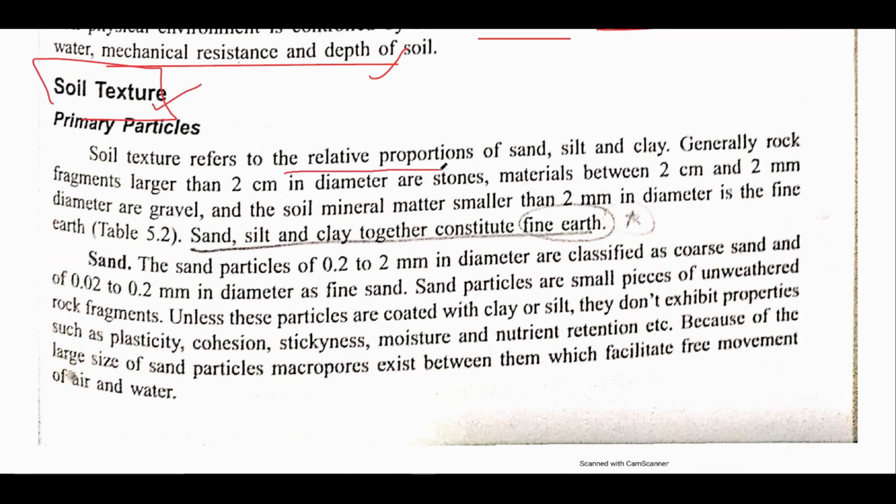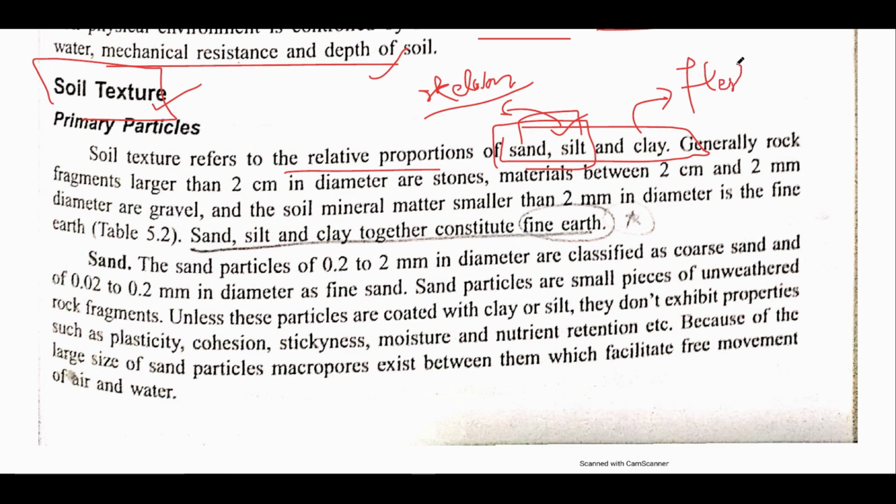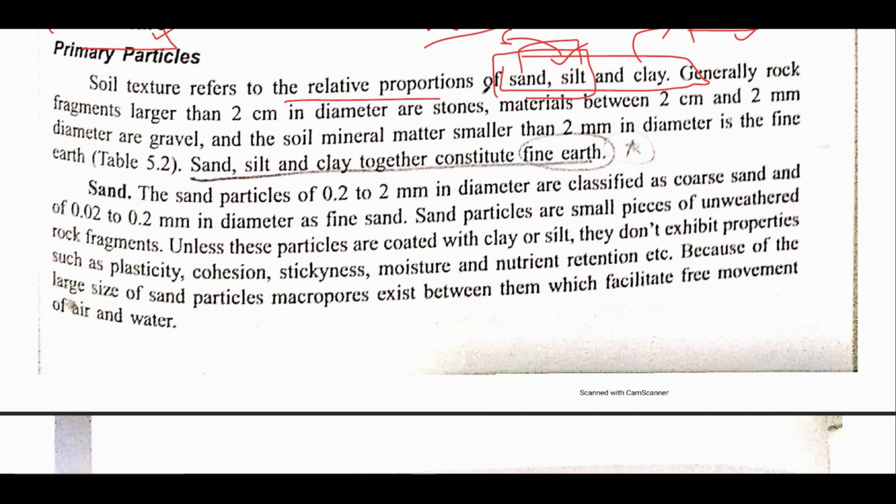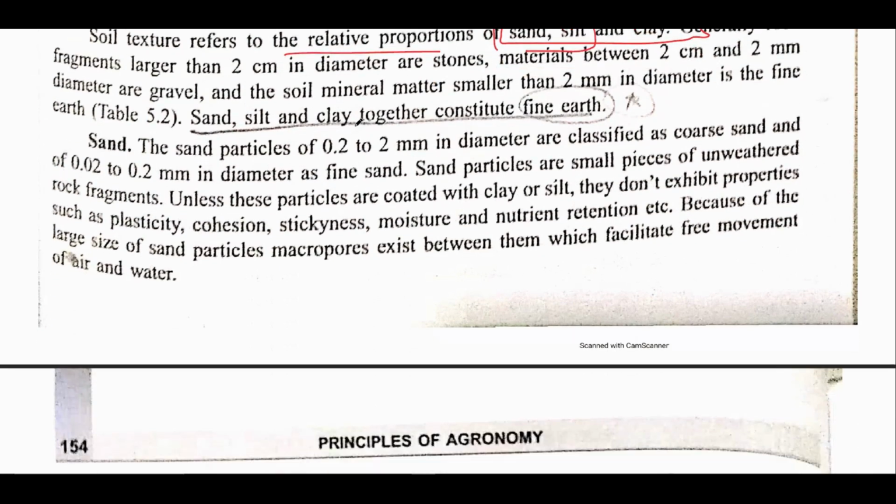See, what is soil texture? It is the relative proportion, meaning in which proportion these three constituents, that is sand, silt, and clay, are present in soil. One thing I would like to mention is that sand and silt are together known as the skeleton of the soil. As the human body has a skeleton made up of bones, in the case of soil, sand and silt are known as the skeleton, while clay is known as the flesh of the soil. So the proportion, meaning in what ratio sand, silt, and clay are present, is basically known as soil texture.